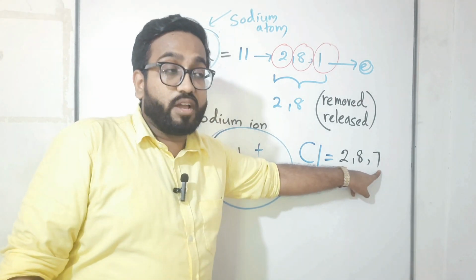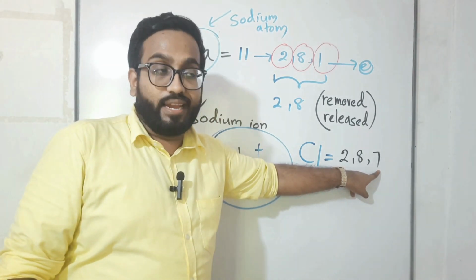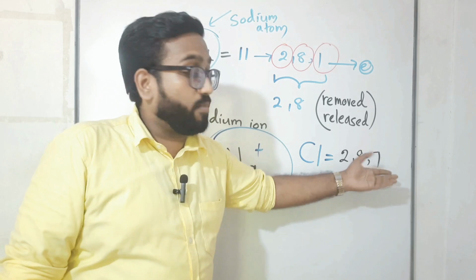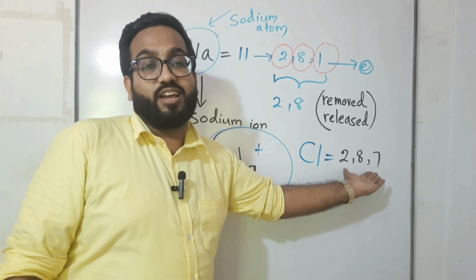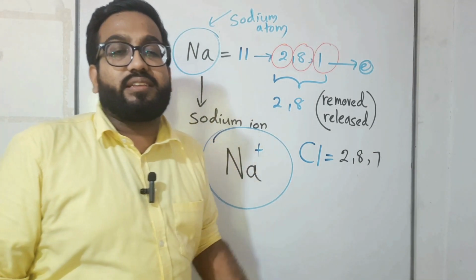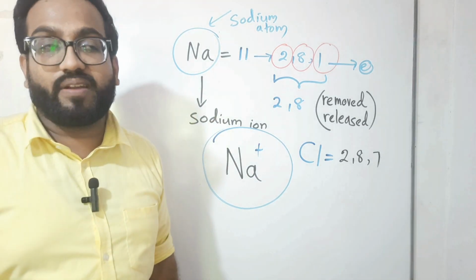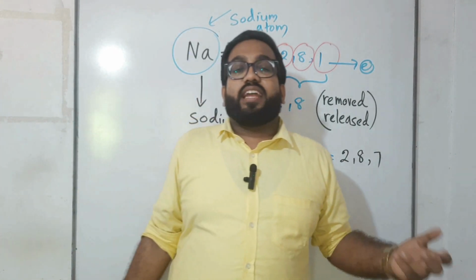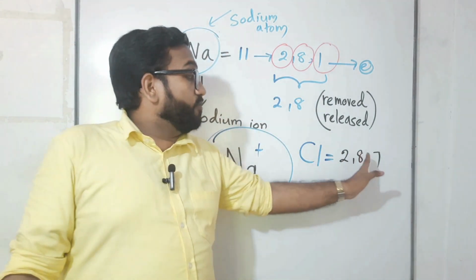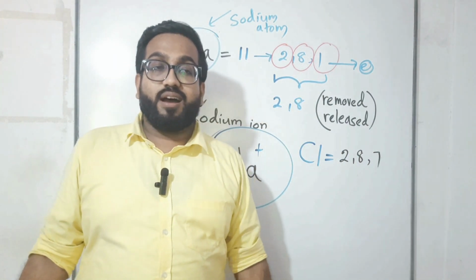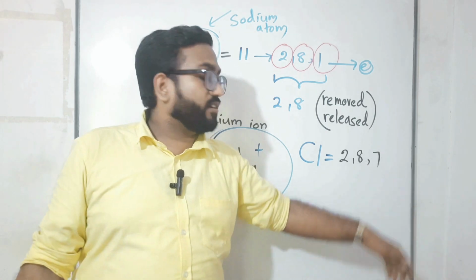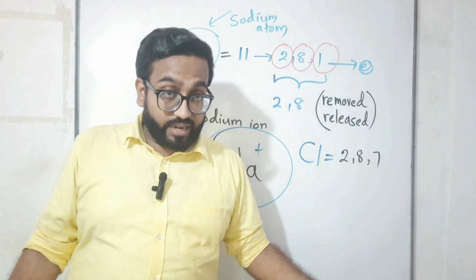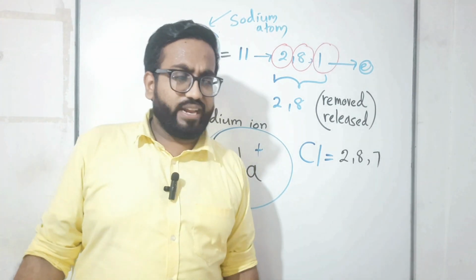Third one, 8 electrons can be added, children, but how many electrons remain here? 7 electrons, just 1 electron is not there. Then what can chlorine do? Wait for 1 electron, or remove these entire 7 electrons? It's not good, no? If chlorine releases the entire 7 electrons, then what will chlorine be doing?